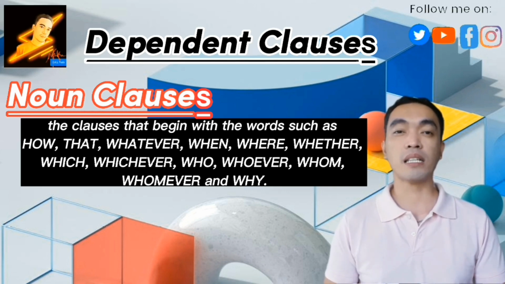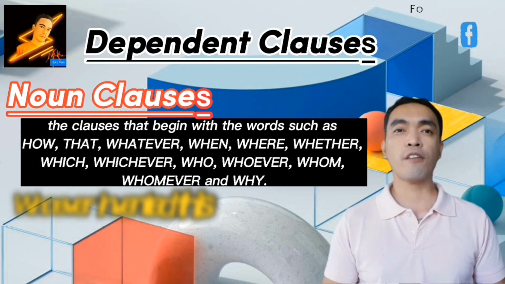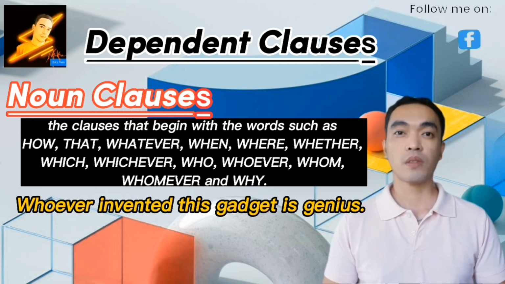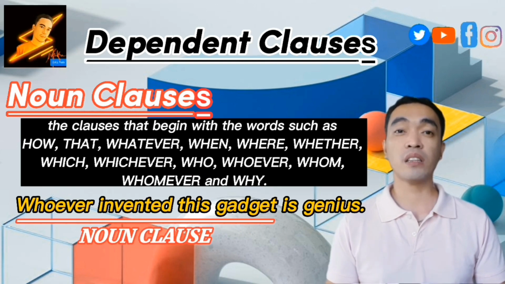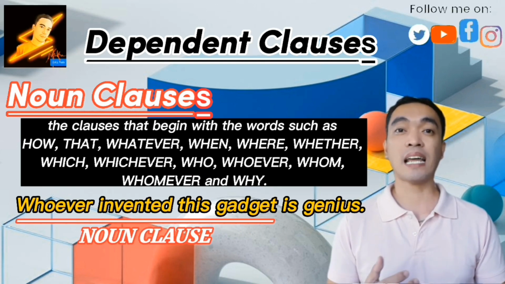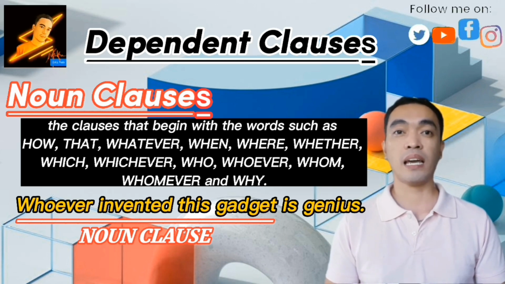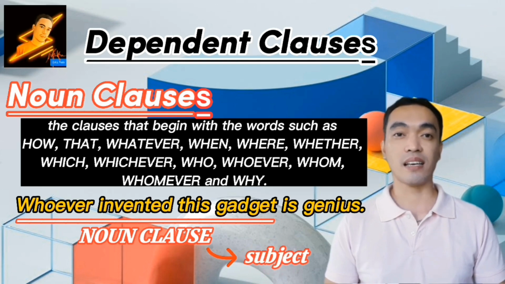Let's have a look at some examples. Whoever invented this gadget is genius. Here, the clause whoever invented this gadget is a noun clause, as it is acting as a noun, in the position of the subject in the sentence.